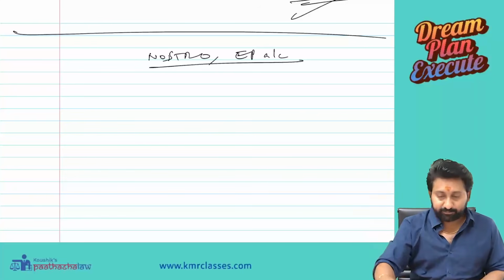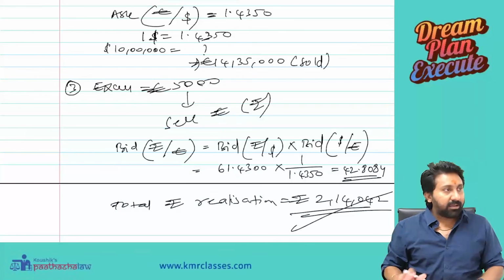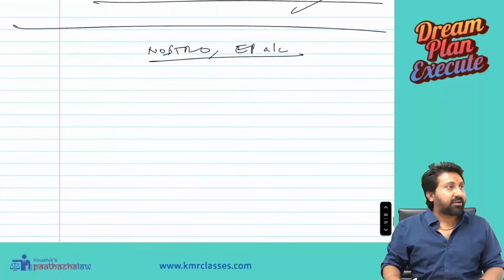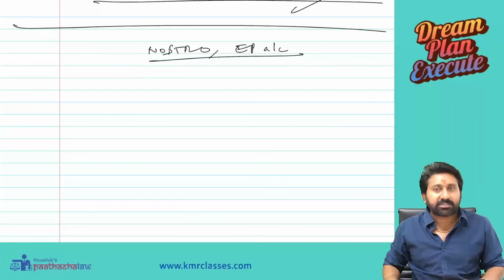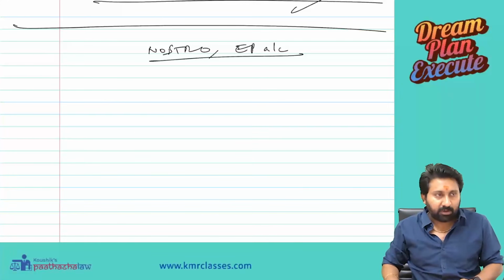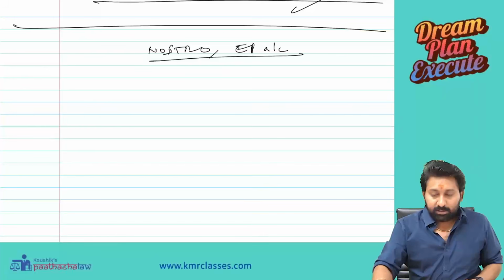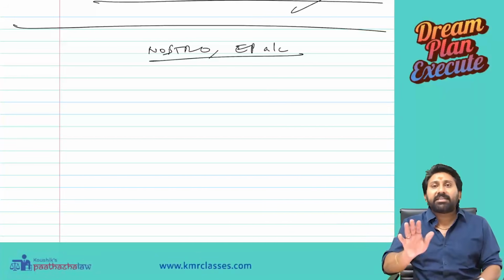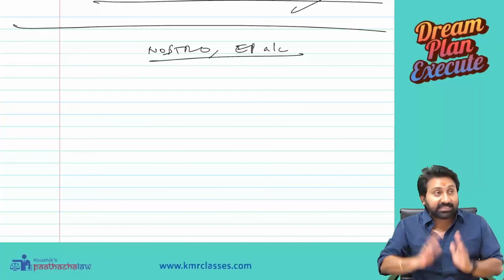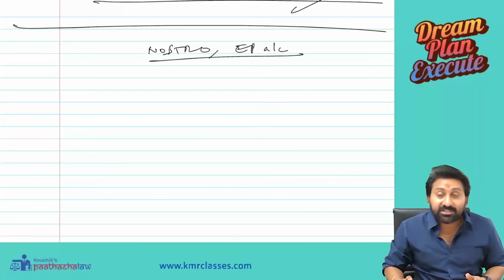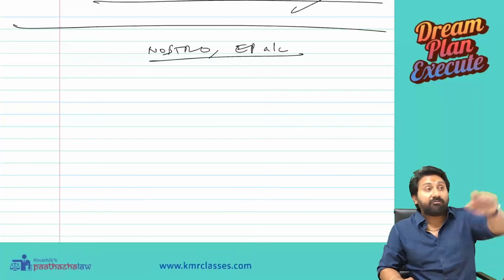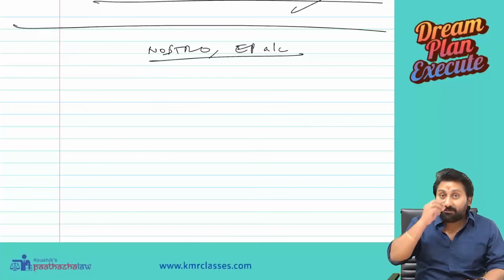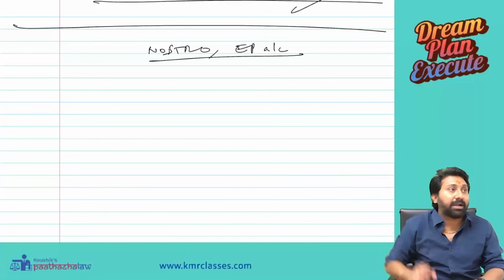Okay. Clear? We have done 3 problems as promised. Now we are going to start with Nostro and exchange position account, or exchange position account and Nostro account. Now, listen carefully. As we already discussed, whenever I am a Forex dealer, I am always subjected to a risk of having excess or having a deficit. Excess dollars are there, I am having a fear of fall in prices when I go to sell. Deficit dollars are there, I am having a fear that I have to pay a higher price when I want to buy dollars.